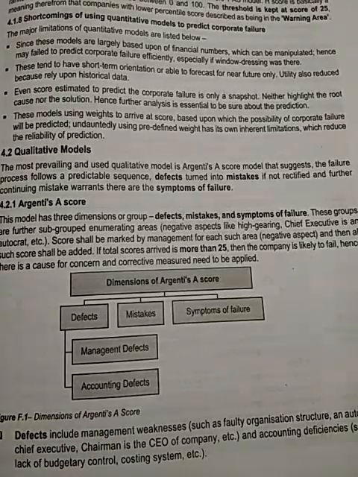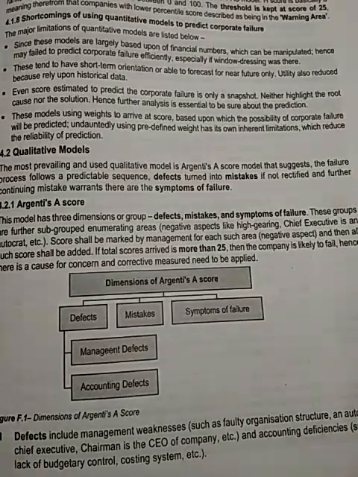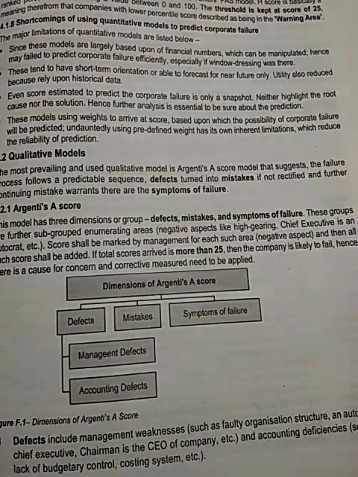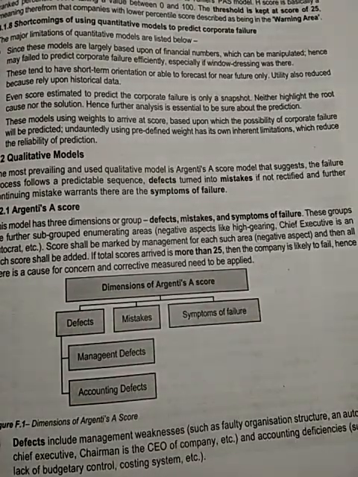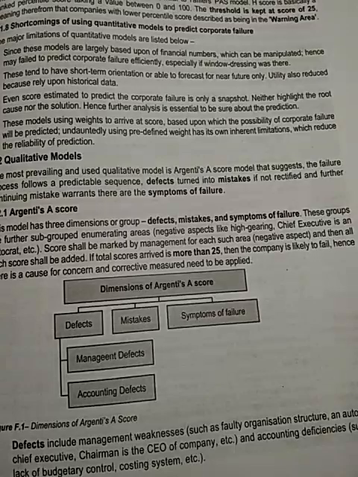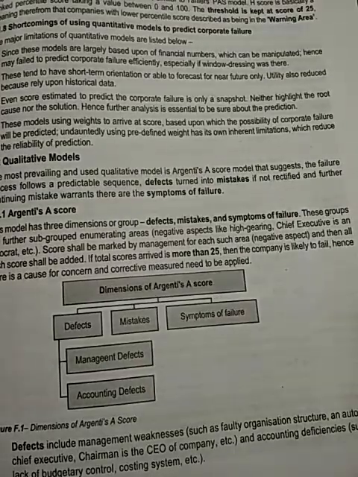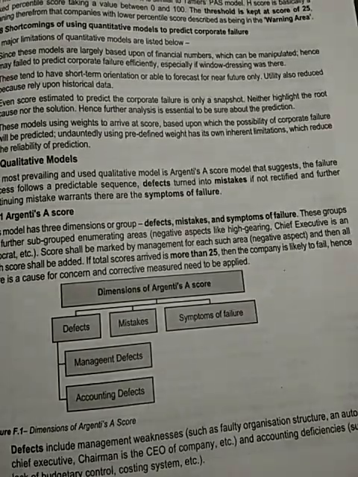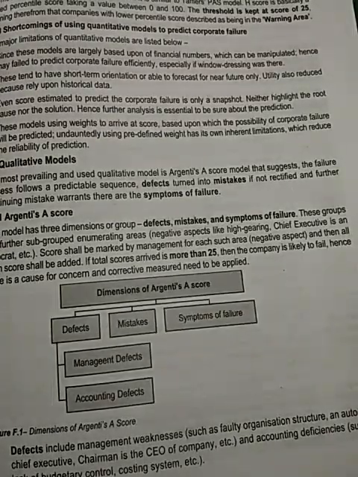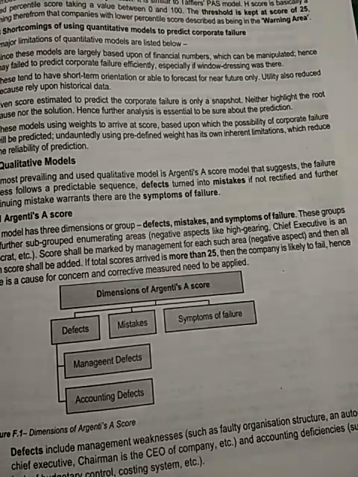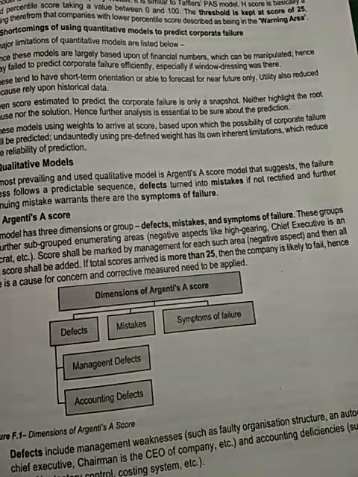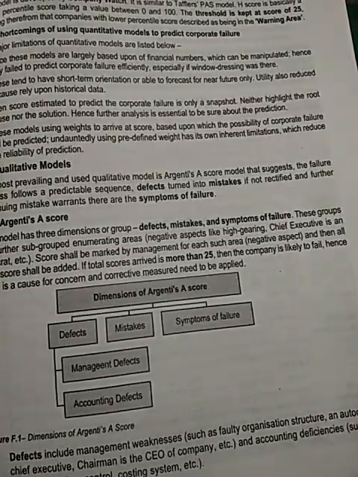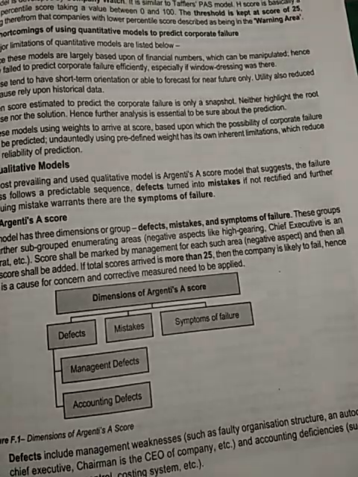Now, dimensions of Argenti's A score model. So there are three dimensions: defects, mistakes, and symptoms of failure. Defects has two parts: management defects and accounting defects. Defects include management weakness such as faulty organizational structure and autocratic chief executive, where the chairman is the CEO of the company, etc., and accounting deficiencies such as lack of budgetary control, costing system, etc.